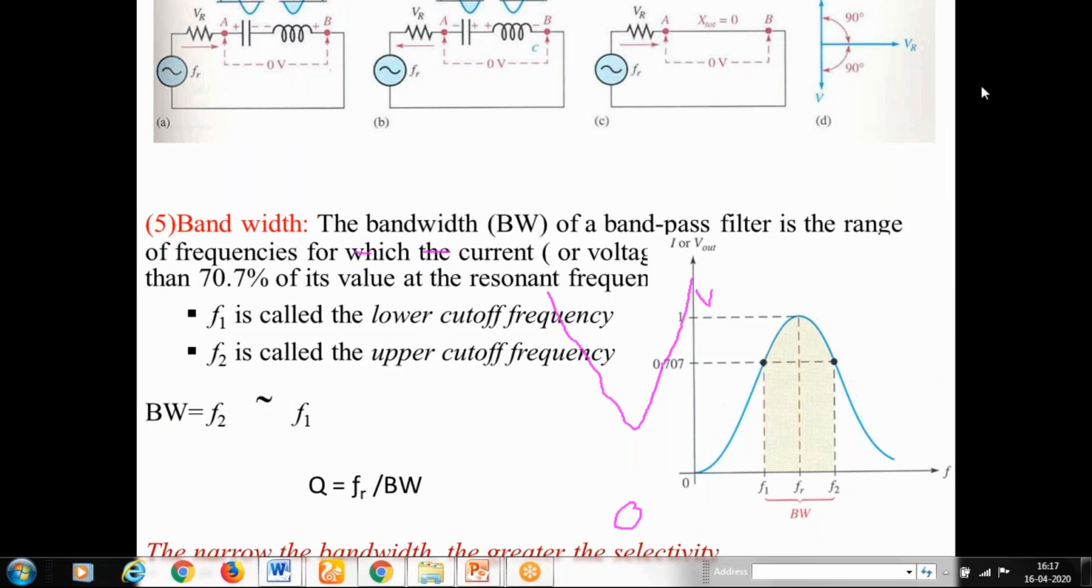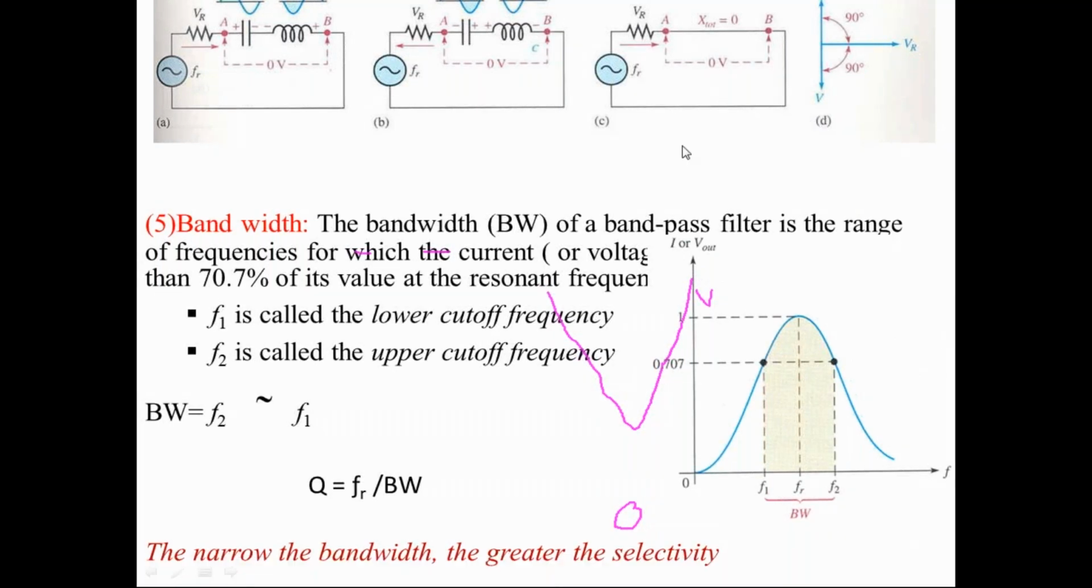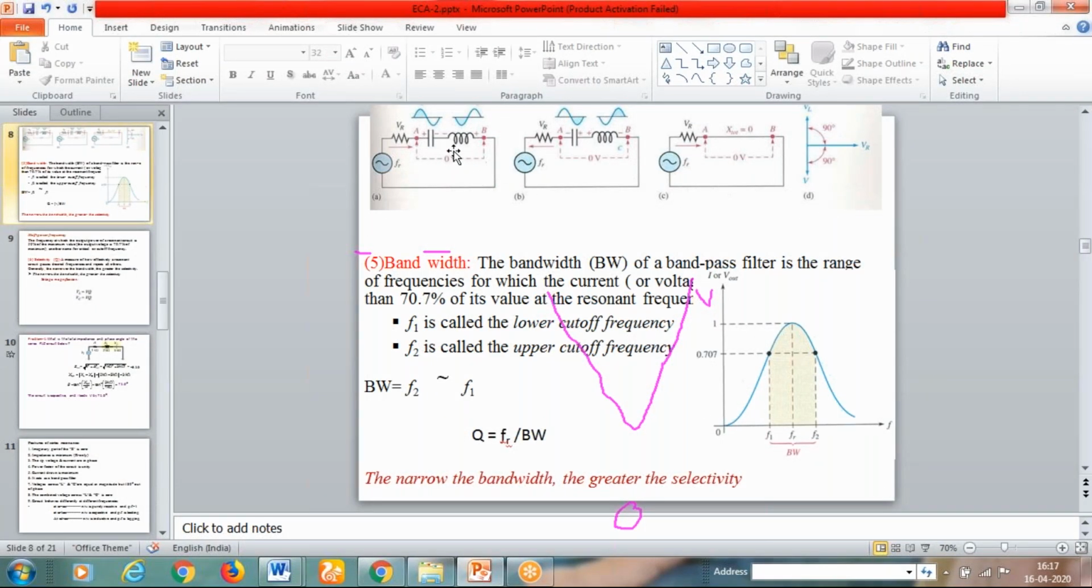So now, if you observe here, at F equal to FR the two voltages are equal and opposite. At F equal to FR, we will have the two equal and opposite voltages VL and VC, so that we will have voltage across VR only. Okay.